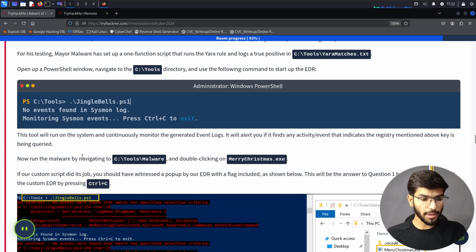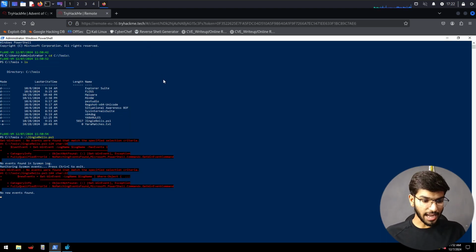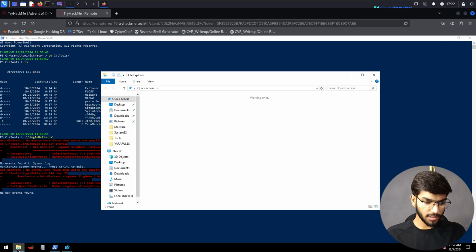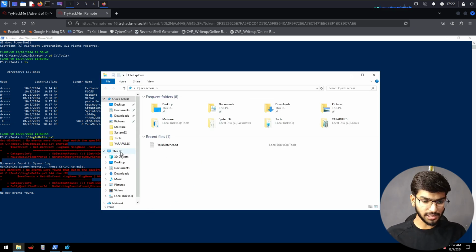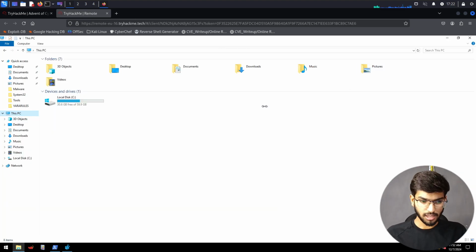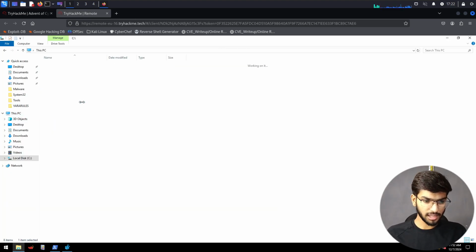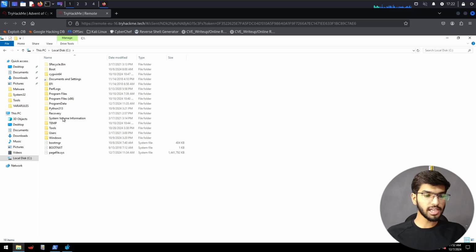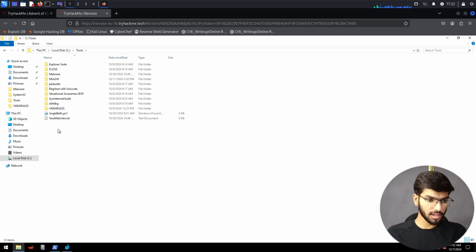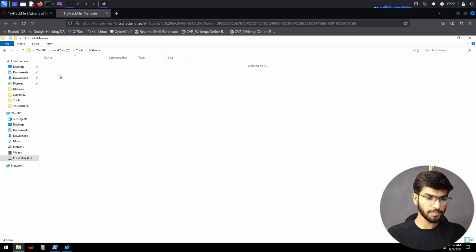Now run the malware by navigating to C tools malware and double clicking on merrychristmas.exe. So let's replicate that action. Open the files here, and then under This PC, C, under C go to tools, here go to malware and then run the christmas.exe file.